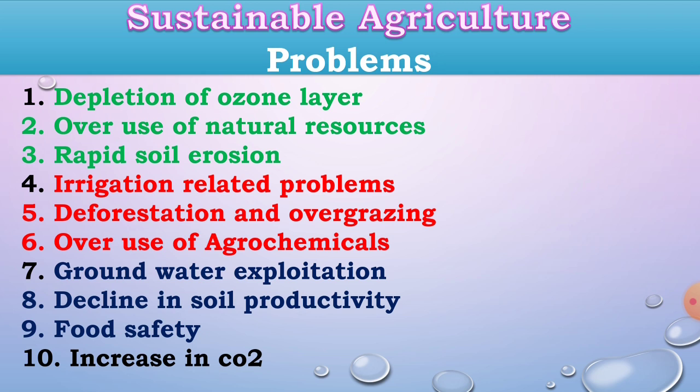Food safety: due to the excess use of herbicides and pesticides for controlling pests and weeds, residues of agrochemicals are present in foods, which is not safe for human beings. Increasing carbon dioxide due to deforestation. Industrialization also creates environmental pollution, as various gases are released from industries, which is harmful to human beings and causes various diseases. These are the different problems in sustainable agriculture.